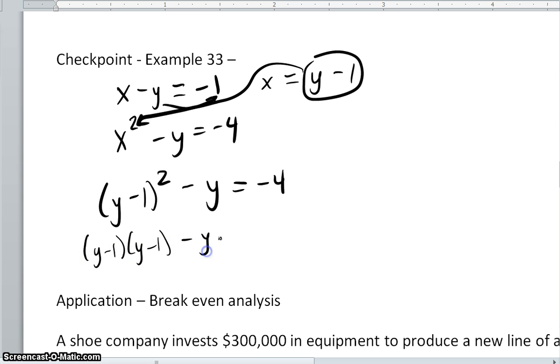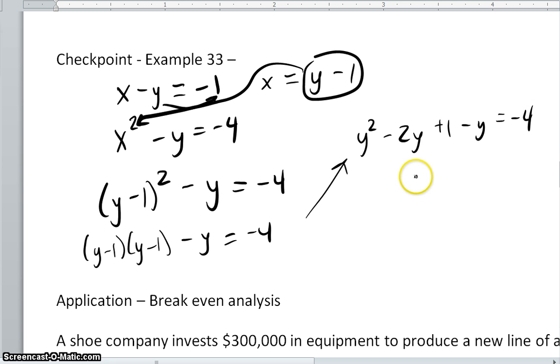So that's what this looks like. So I got to go through the process of solving this whole thing. So I get y squared minus 2y plus 1 minus y equals negative 4. So if I combine like terms, I get y squared minus 3y plus 1 equals negative 4.